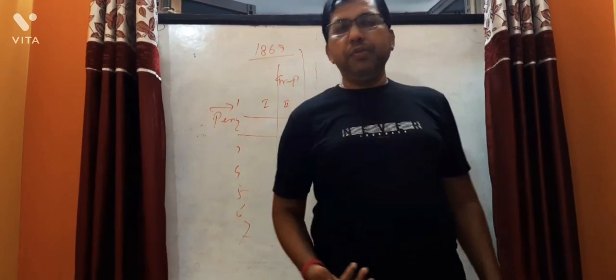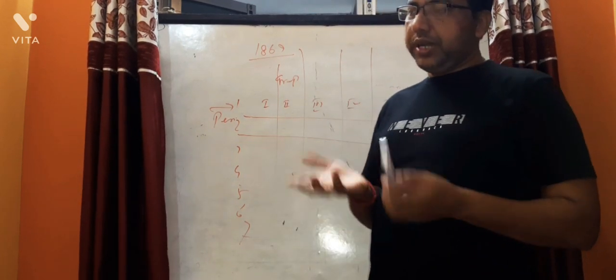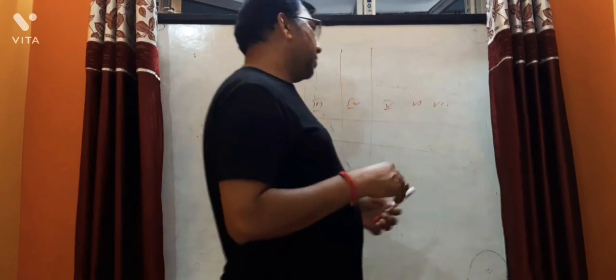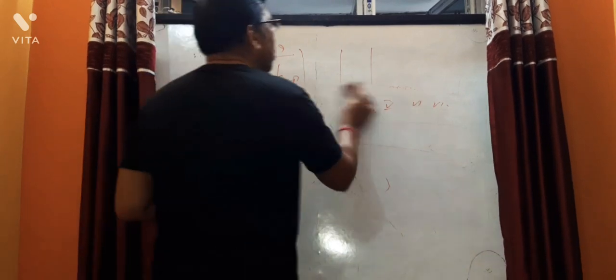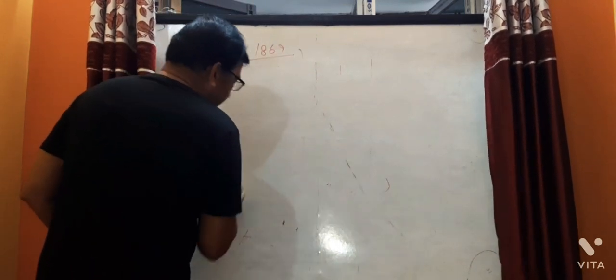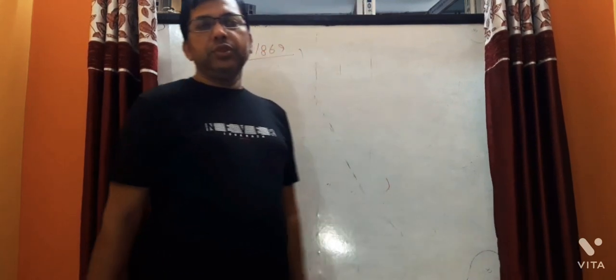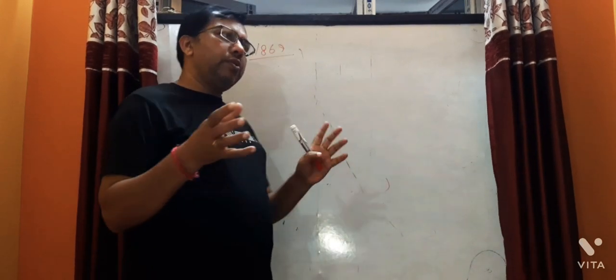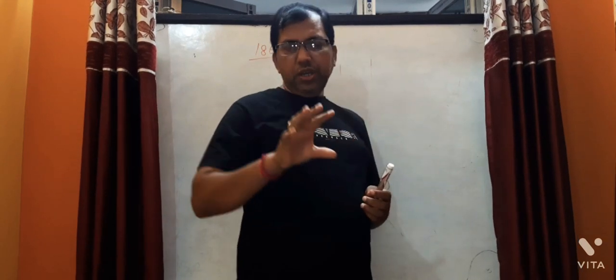And the next achievement: correction of atomic weights. Correction of atomic weights means that when you arrange the elements, for some elements the atomic weight is not correct. In the case of beryllium, cobalt and nickel, the atomic weights also had to be corrected. When I discuss it thoroughly, I will tell you.